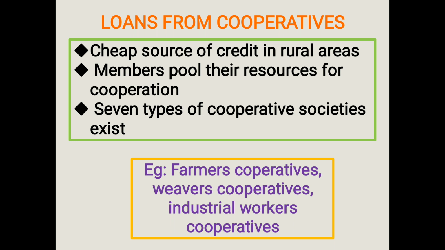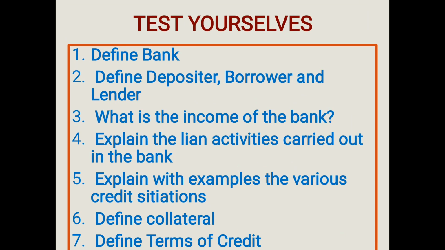So all this comes under various credit situations. Here you can test yourself by reading these questions. Define bank. Define depositor, borrower and lender. What is the income of the bank? Explain the loan activities carried out in the bank. Explain with examples the various credit situations. Define collateral. Define terms of credit.